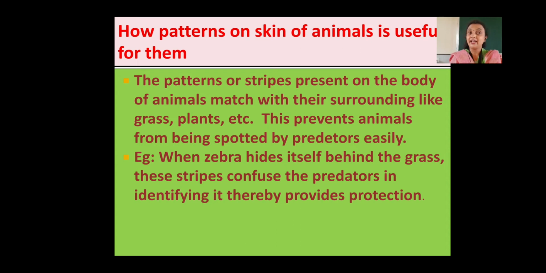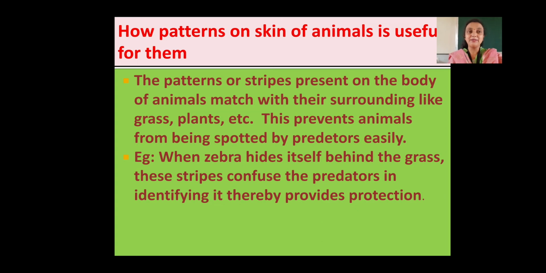It has hairs also, and it has ears also. So because of the presence of hair, these stripes are present. So these stripes confuse the enemies, meaning that enemies don't come to know that zebra is present in this area, and that enemies become confused and cannot catch that zebra there.